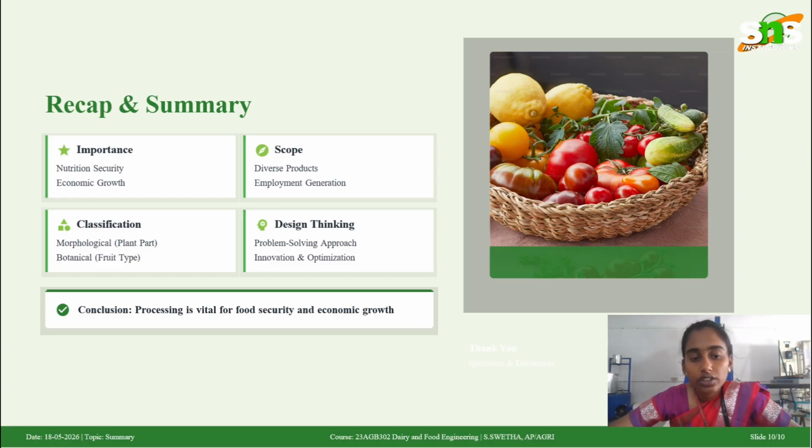In conclusion, processing is very vital for food security and economic growth. It is a widely developing field. As a food technologist, we can do many projects, and we can also develop a project or find a job in this sector, which will help our future. It also has a very bright future. So in this PPT we have seen the classification of fruits and vegetables, scope and importance.